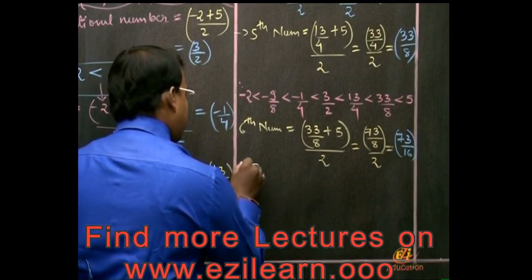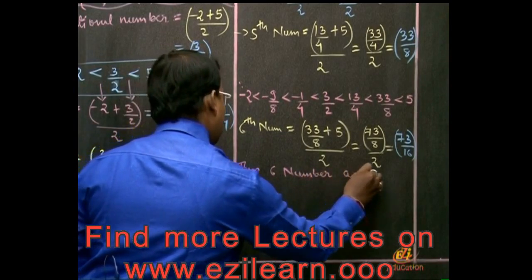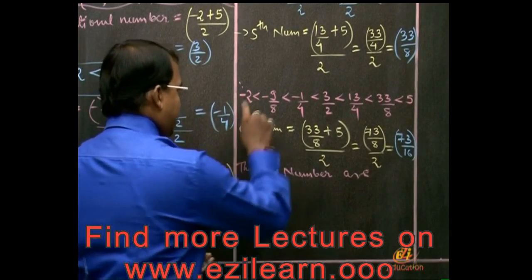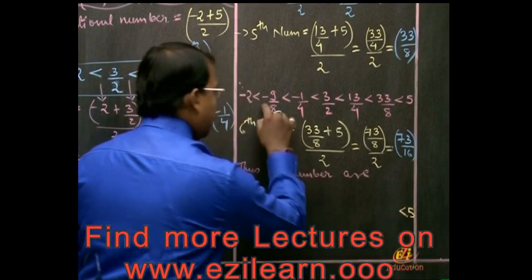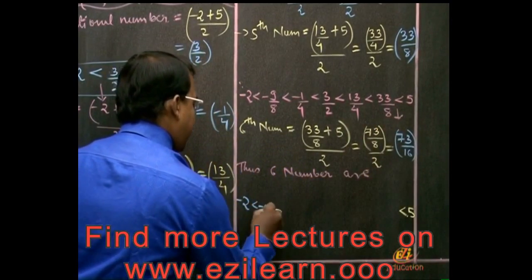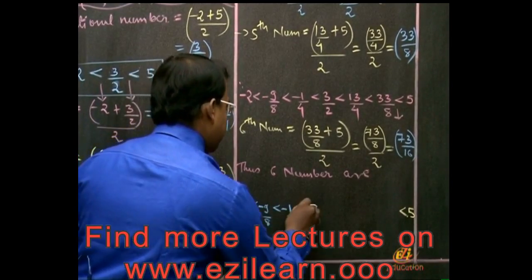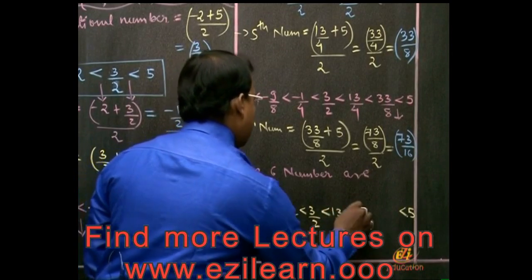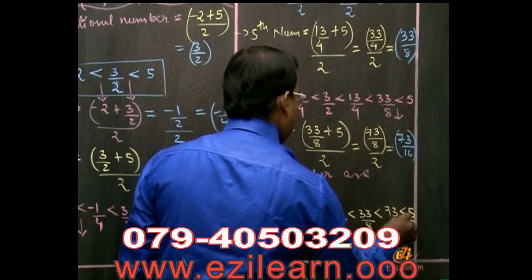So the 6 rational numbers are: between -2 and 5, the first number is -9/8, second is -1/4, third is 3/2, fourth is 13/4, fifth is 33/8, and sixth is 73/16.